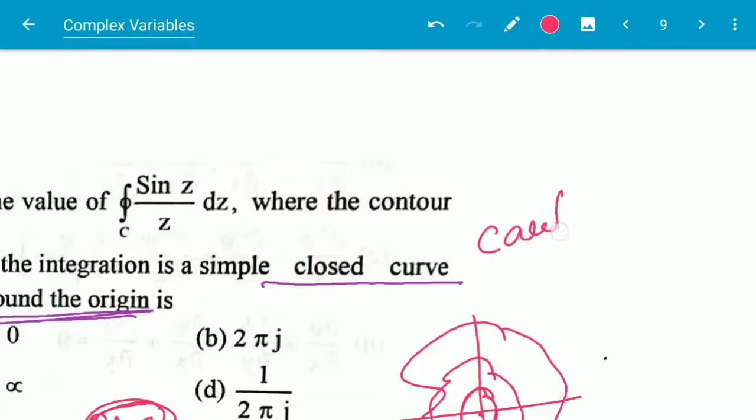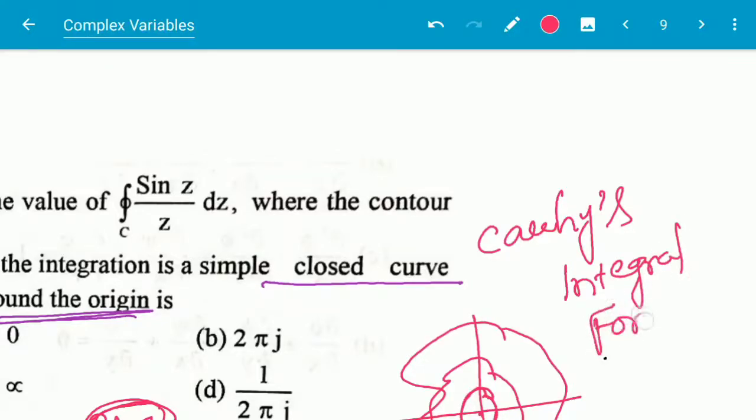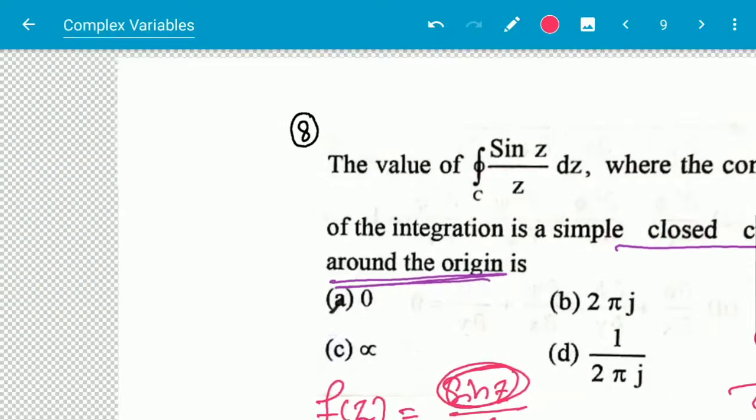Here I have applied Cauchy's integral formula. There is Cauchy's integral theorem, another is the formula, and another is the residue theorem. So next question.